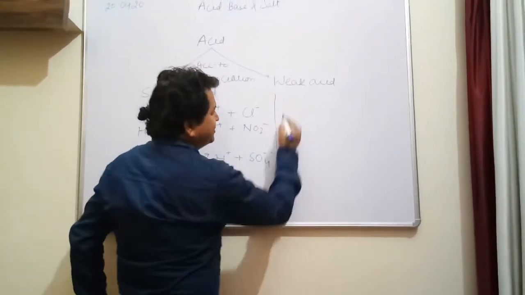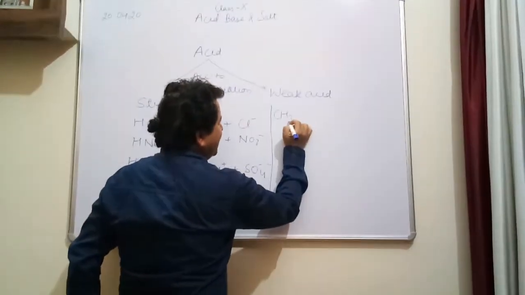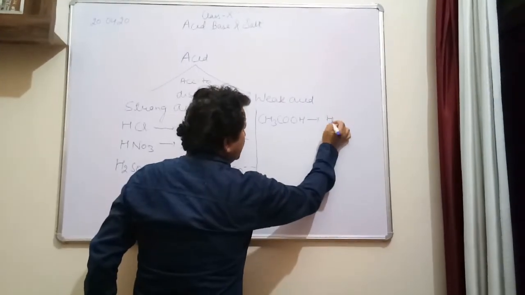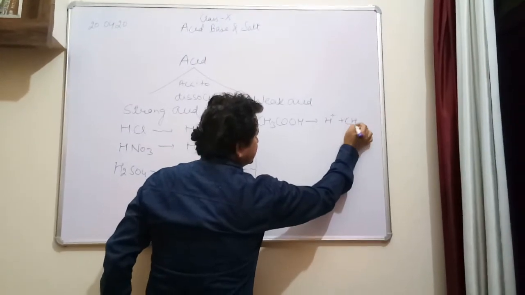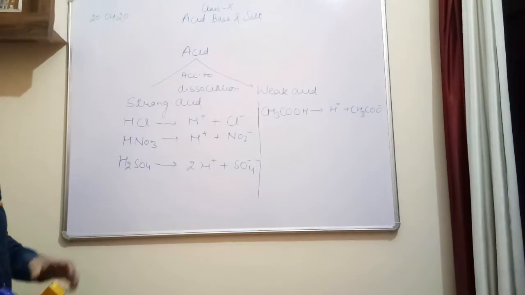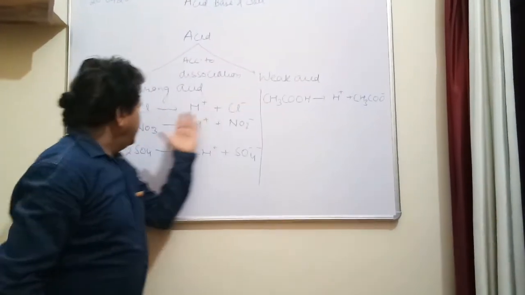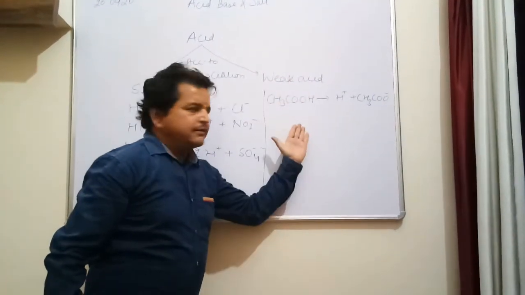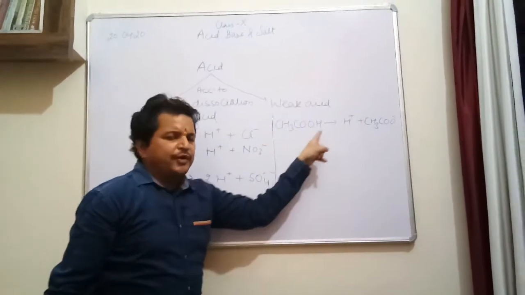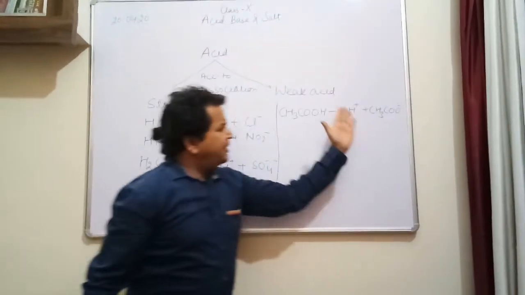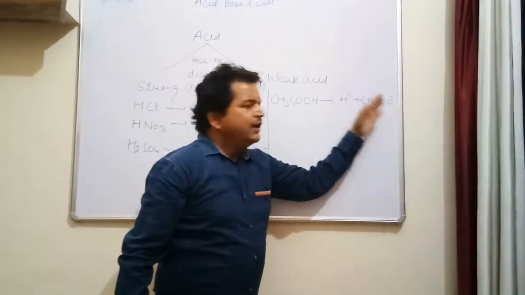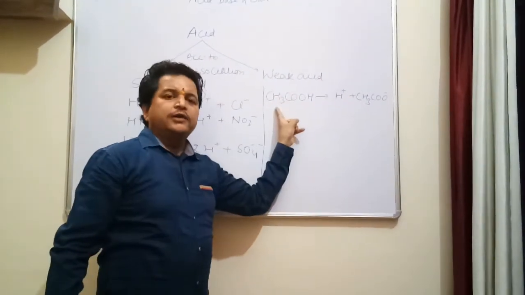And those acids which cannot ionize completely into their hydrogen ion are known as weak acids. How will we determine whether it is a strong acid or a weak acid? Suppose we have 100 gram of CH3COOH. After its ionization, the weight of H positive and CH3COO negative will not be equal to 100 gram.